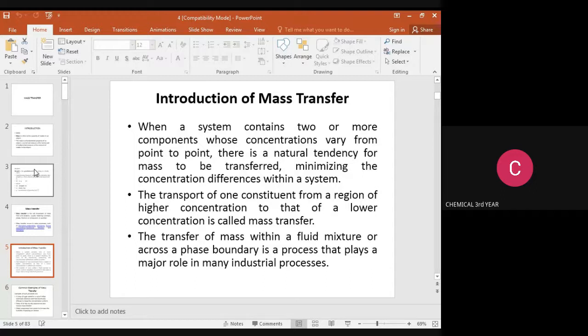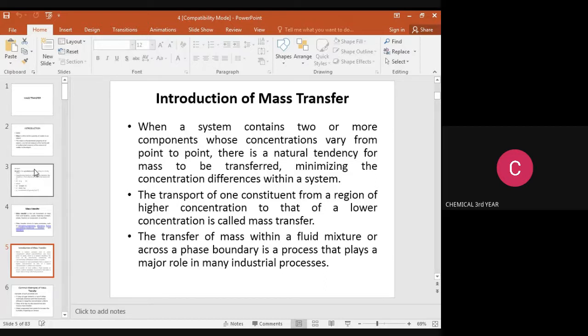This is the introduction of mass transfer. When a system contains two or more components whose concentration varies from point to point, there is a natural tendency for mass to be transferred, minimizing the concentration difference within the system. The transport of one component from a region of higher concentration to one of lower concentration due to the concentration gradient is called a mass transfer operation. Generally, mass transfer means one component is transferred from one phase to another, from higher concentration to lower concentration due to the concentration gradient.